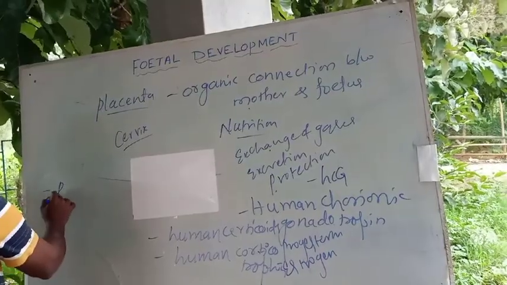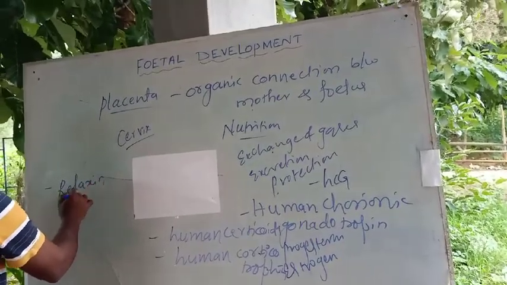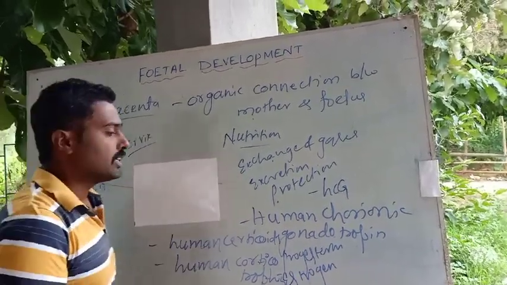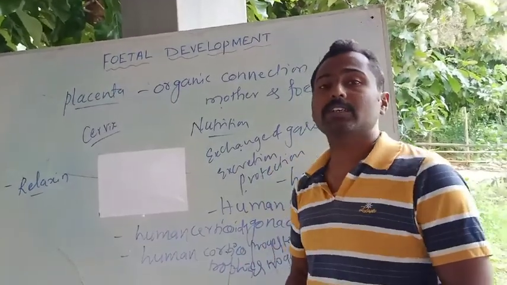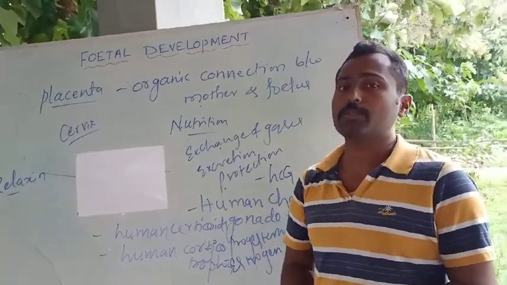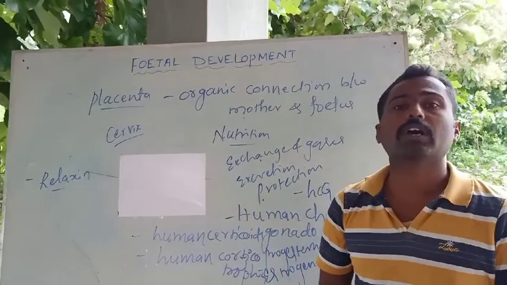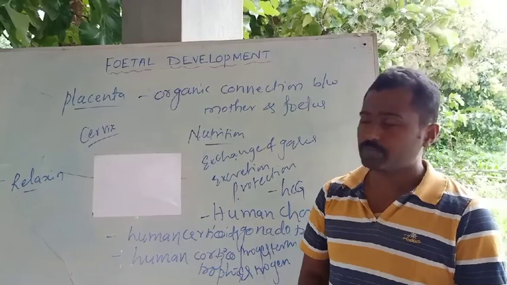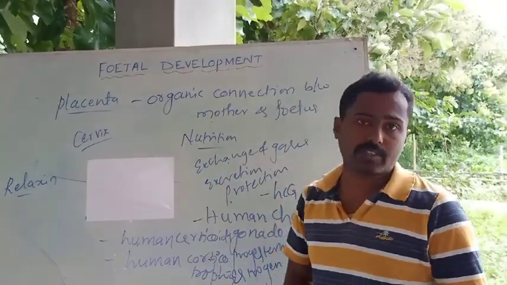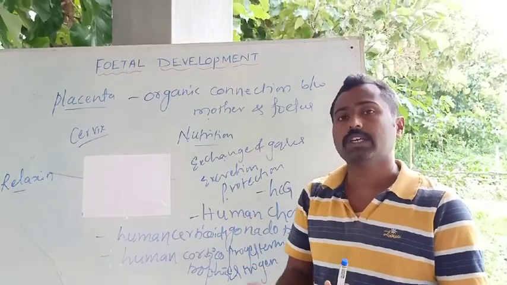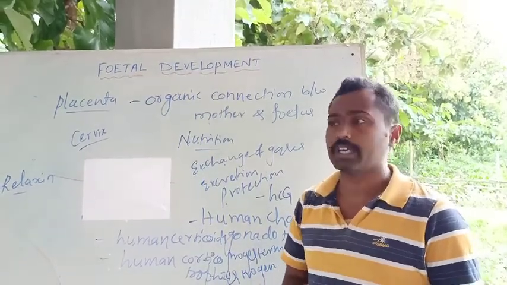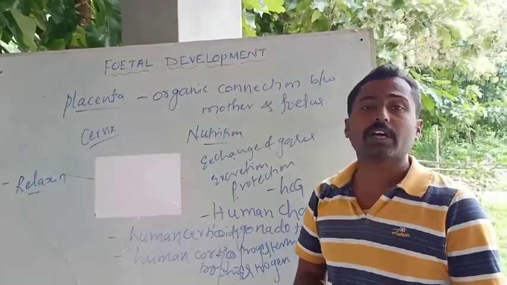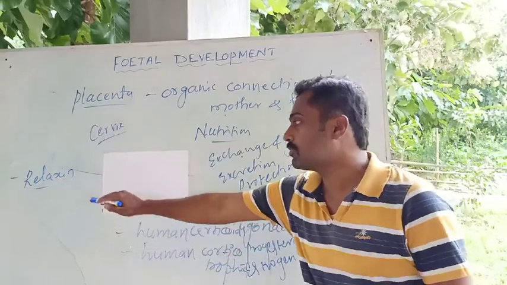and the placenta also influences the secretion of other hormones like relaxin. See, this is one of the hormones, relaxin, which is mainly responsible for relaxing the pubic symphysis and also the uterus. It helps in enlargement of the uterus for the accommodation of the enlarging fetus within the womb. That relaxes the pubic symphysis, meaning the region above the pubic region. So that is also one of the major functions.